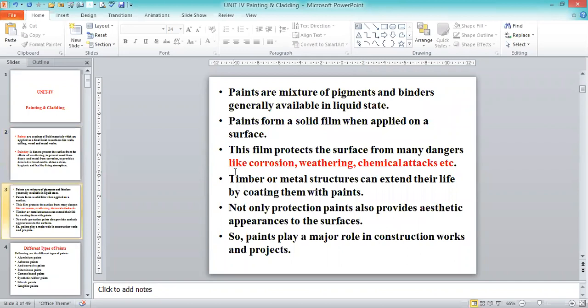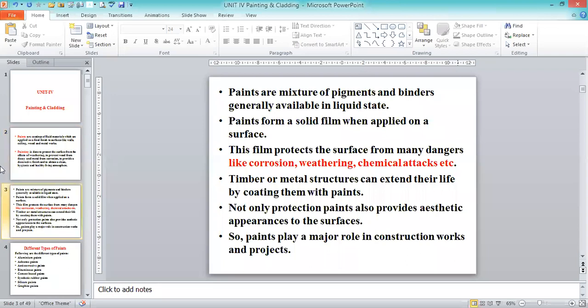What is the purpose? The main purpose is protection against corrosion, weathering, and chemical attacks. This is the main purpose we are going for painting. So paints play a major role in construction works and projects. Another important aspect we are going to be covering is the aesthetic appearance of the surfaces, that is, the good looking appearance of the walls and roofs. We can get it from the painting.